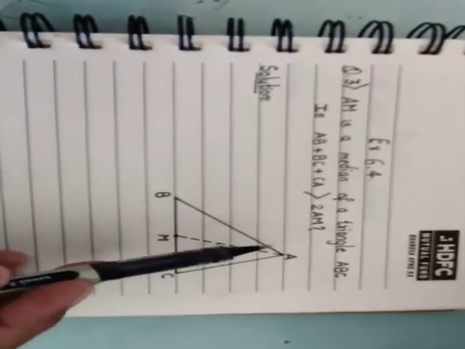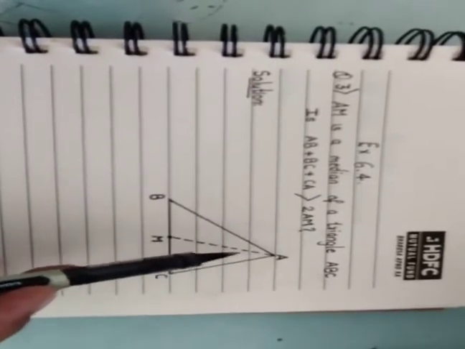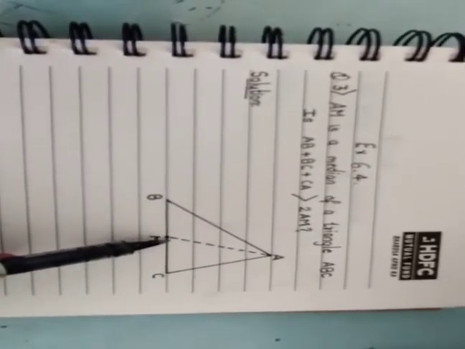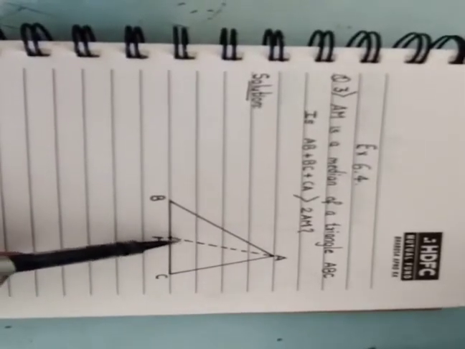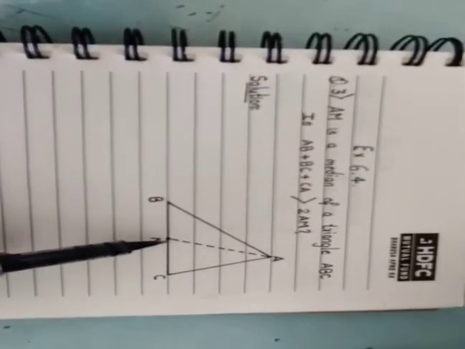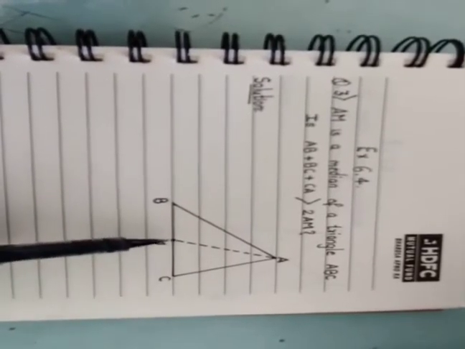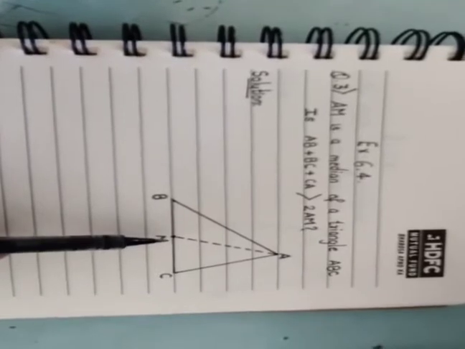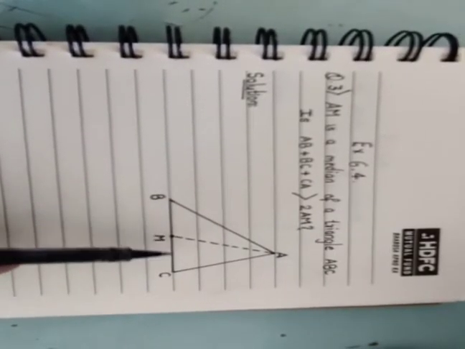If AM is a median, you know that A is the vertex of the triangle and it meets on the midpoint of its opposite side. So definitely then it is called a median. So M is the midpoint of BC. If M is the midpoint of BC, BM is equal to CM.